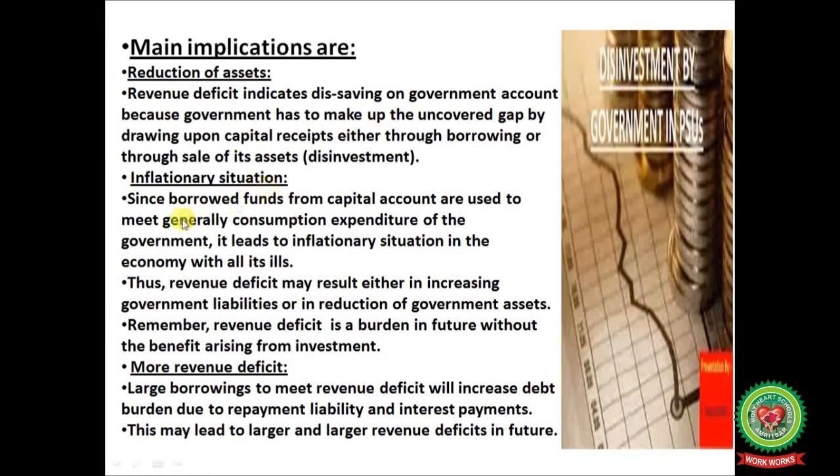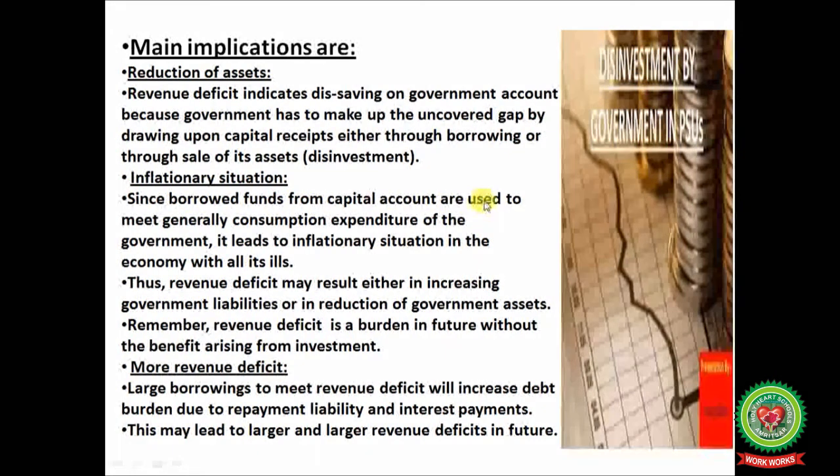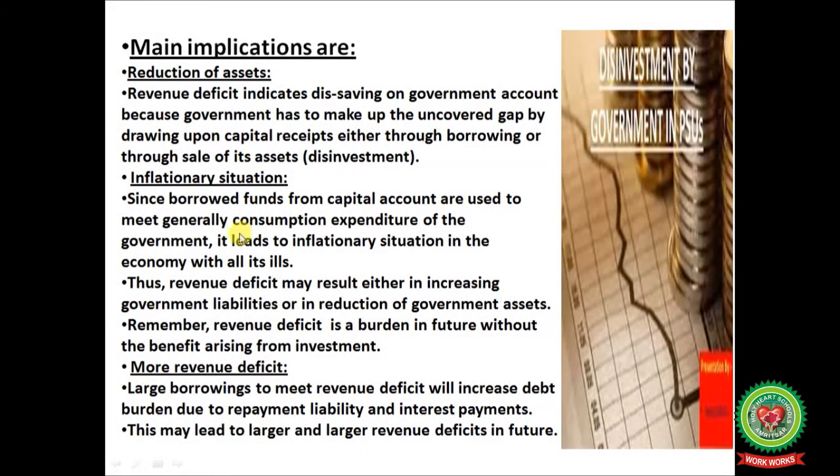Inflationary situation: since borrowed funds from the capital account are generally used to meet consumption expenditure of the government, it leads to an inflationary situation in the economy with all its ills. Thus, revenue deficit may result either in increasing government liabilities or in reduction of government assets.